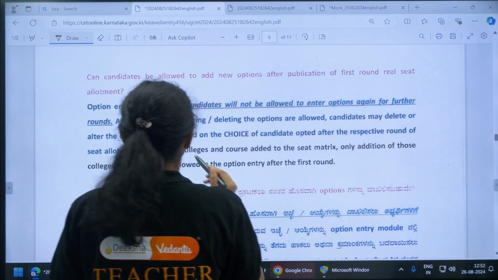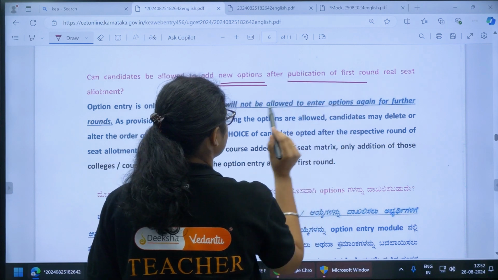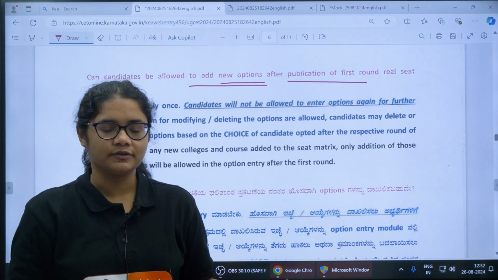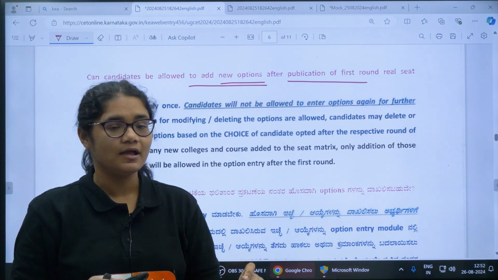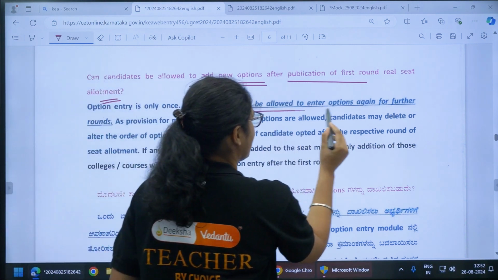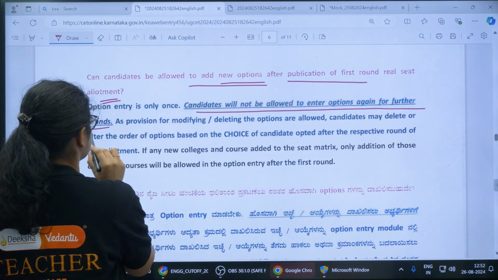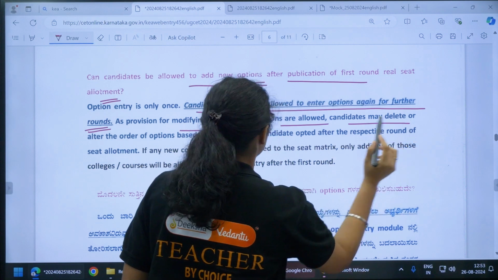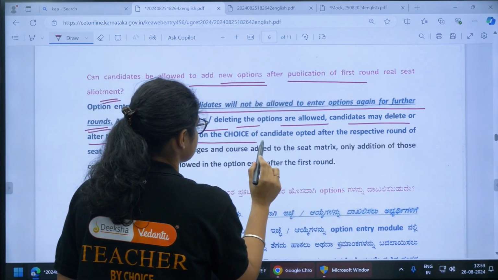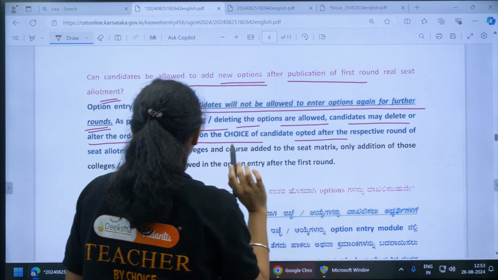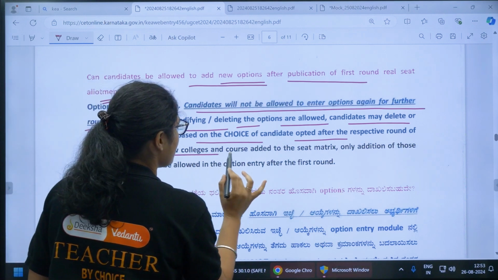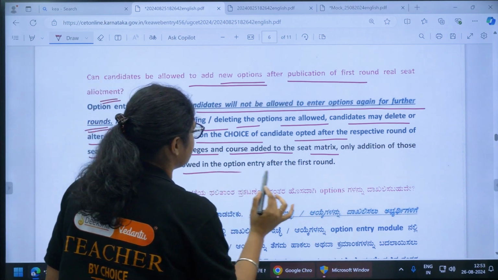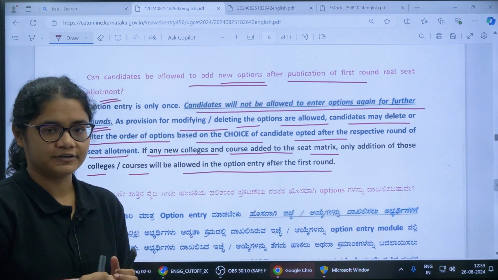Now coming to the next question here. Can candidates add new options after the publication of first round seat allotment? We have made 2-3 videos on this. It is written in the information bulletin that a candidate will not be allowed to enter any options again for further rounds. Provision for modifying and deleting the options is allowed. Candidates may delete or alter the order of options based on the choice opted after the respective round of seat allotment. If any new college or course is added to the seat matrix, only addition of those colleges and courses will be allowed in the option entry after first round, right?